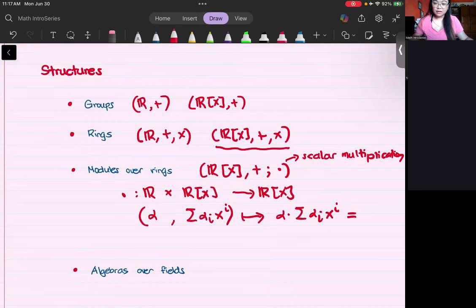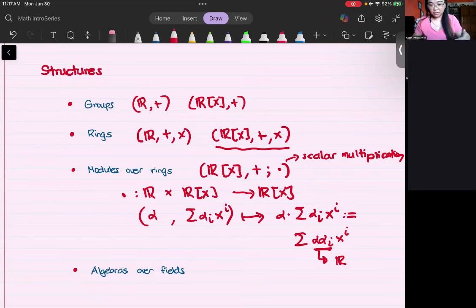In this case, we define this by taking the product of all the scalars here. We define that as the sum of alpha a_i x^i, where here I'm now looking at multiplication in R. So this is one of the most basic examples of a module over a ring.